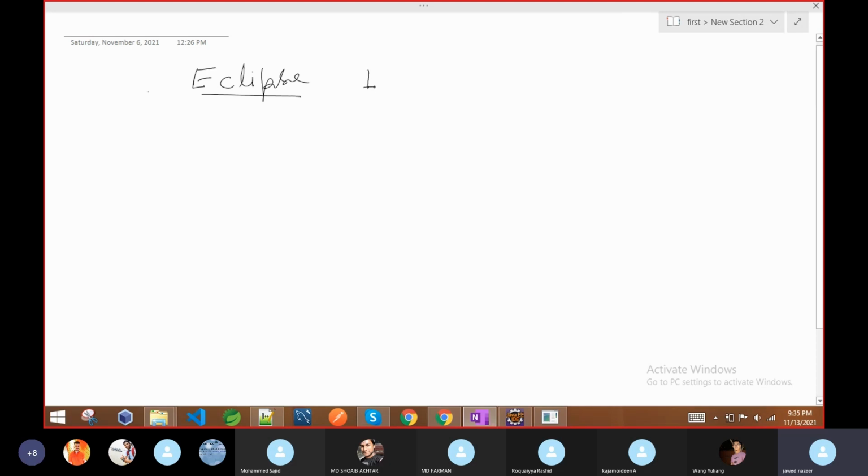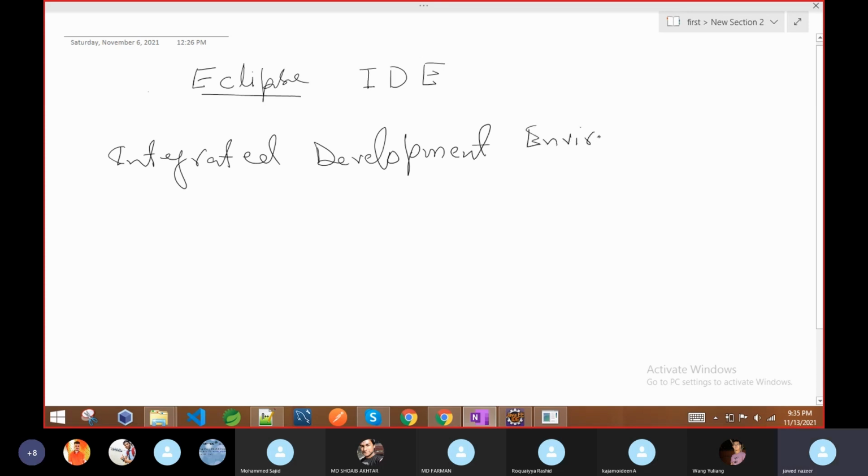Eclipse is an IDE, meaning integrated development environment. Some people may be using IntelliJ, which is also an IDE. IntelliJ is somewhat more advanced, even better, but for a beginner, I believe Eclipse is better.